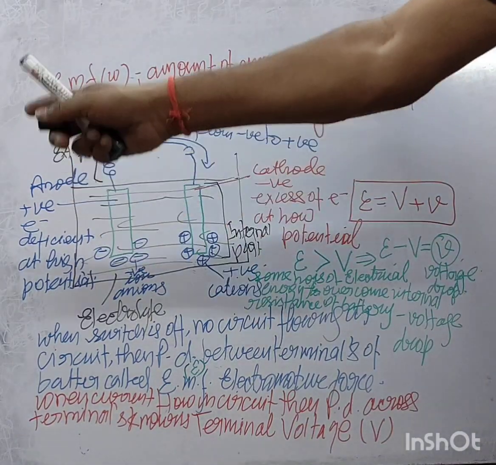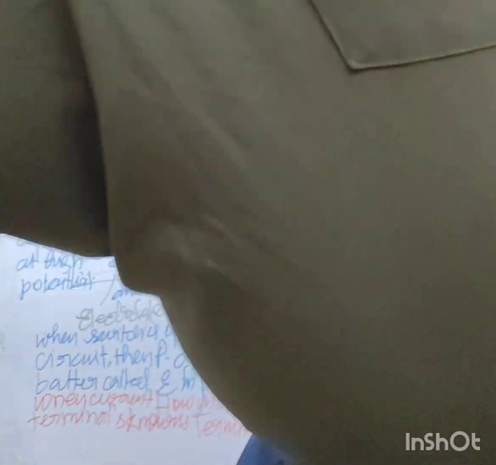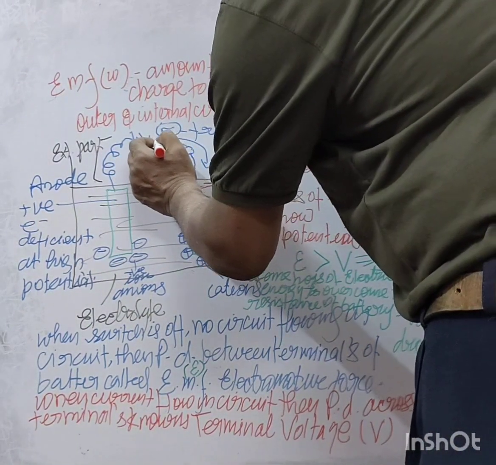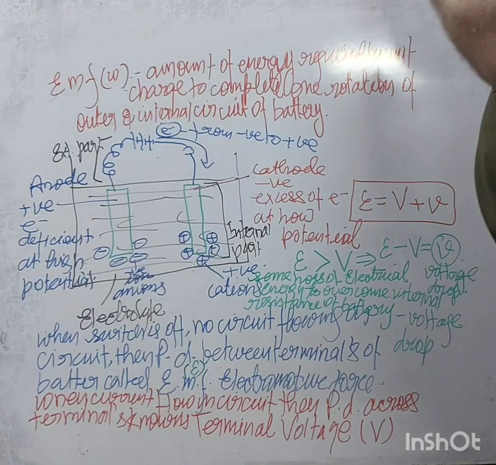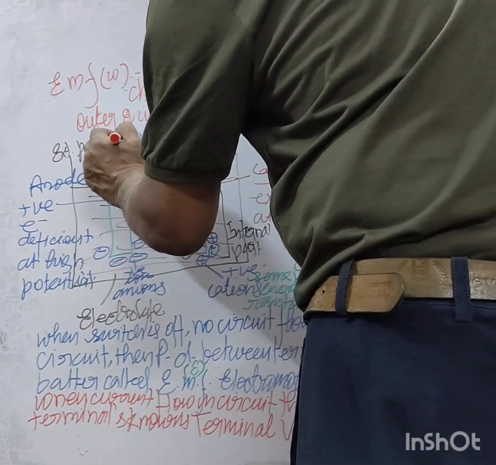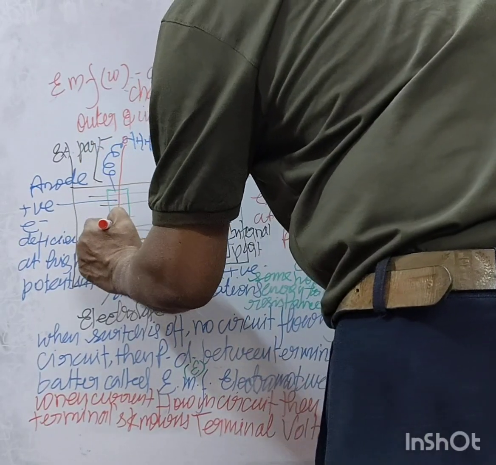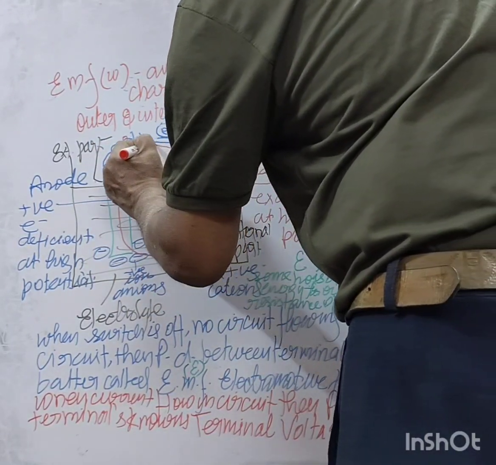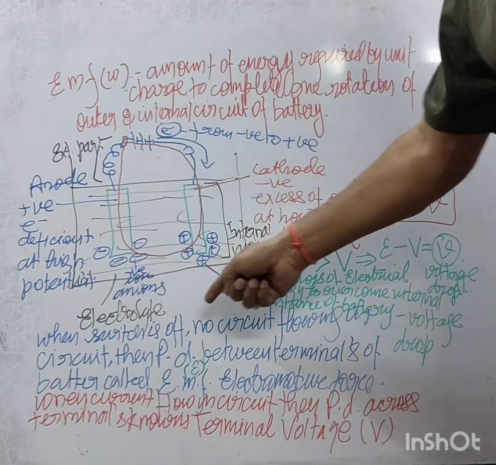So suppose a unit charge starts from here and travels through the external, then the internal part, and returns here in one complete rotation.